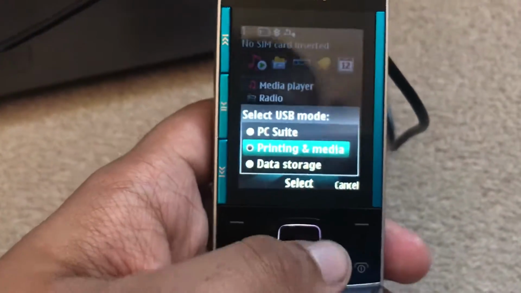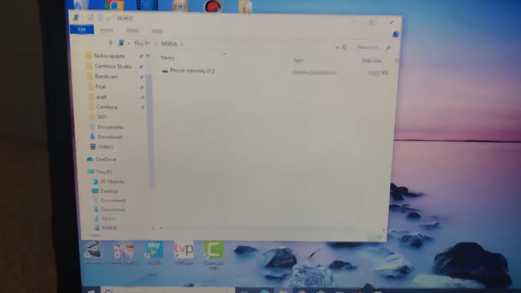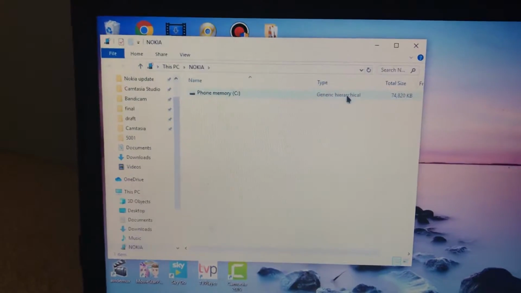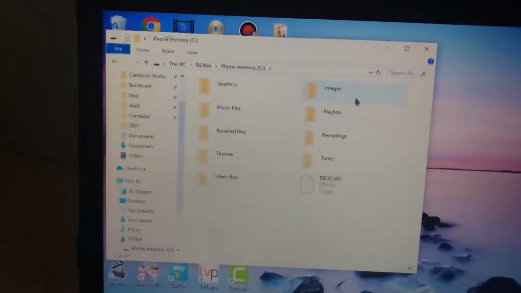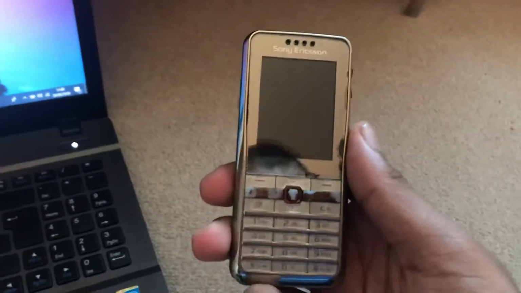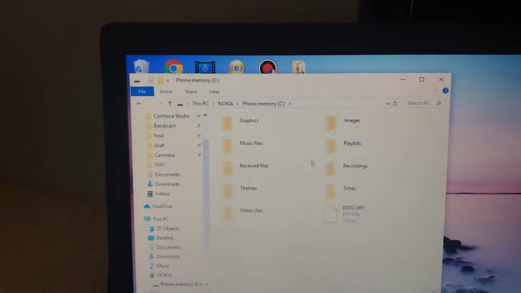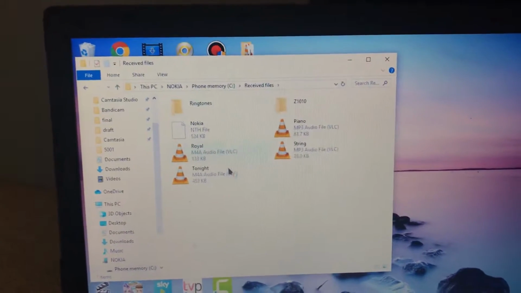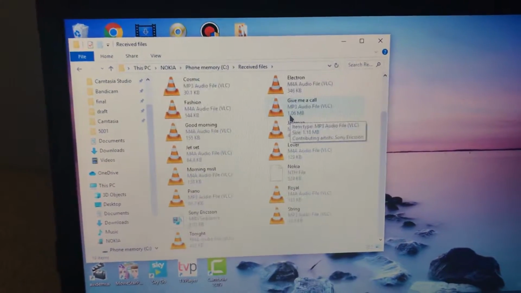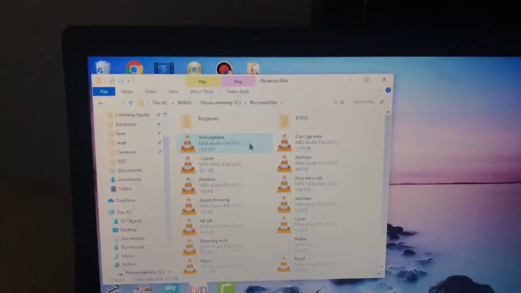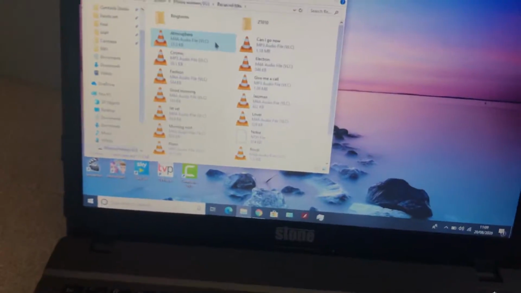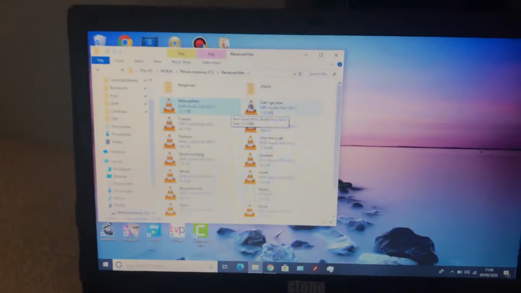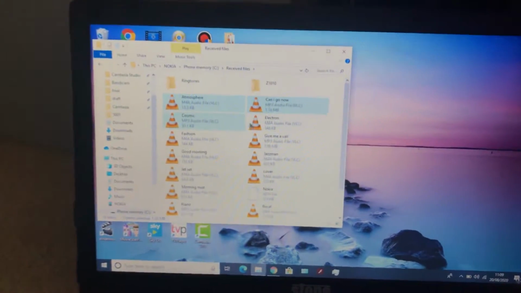But yeah, you can see right here the ringtones, well on a Nokia phone anyway, the ringtones from the Sony Ericsson phone are sent to the received files folder. So here are the ringtones. I'm going to go ahead and highlight all of them. So it's doing it whilst holding the camera.